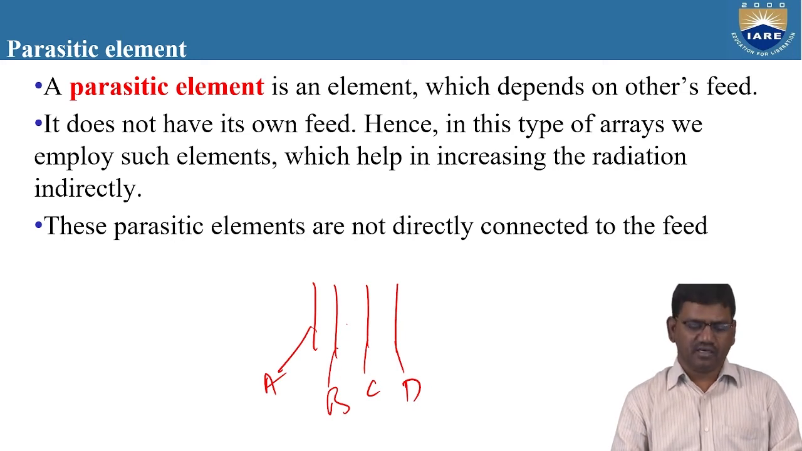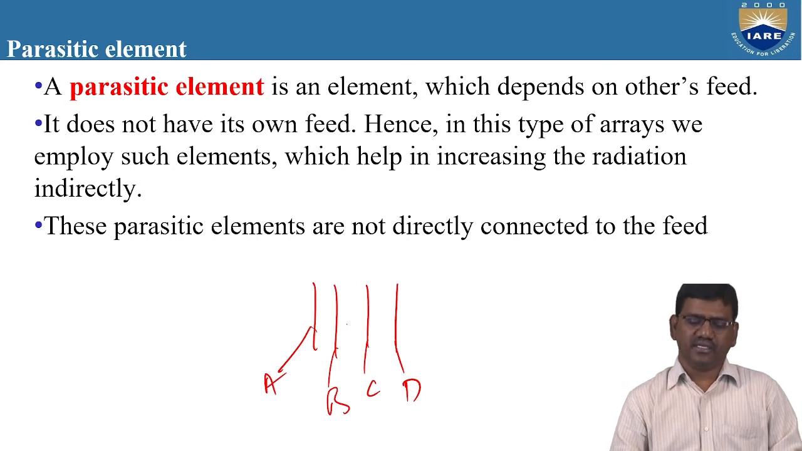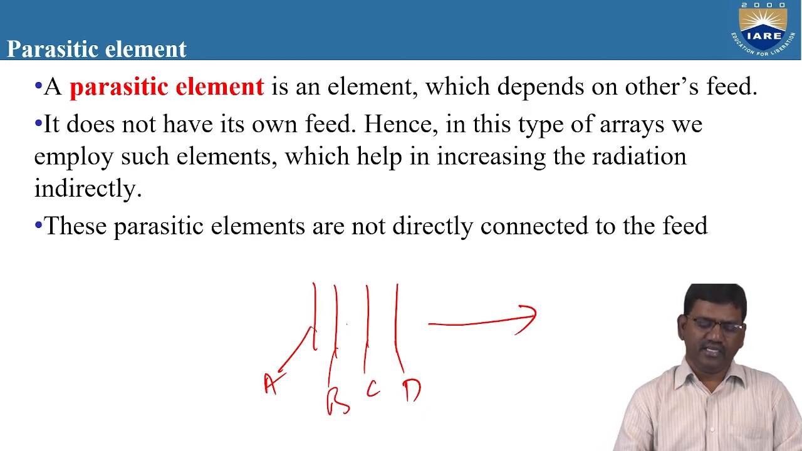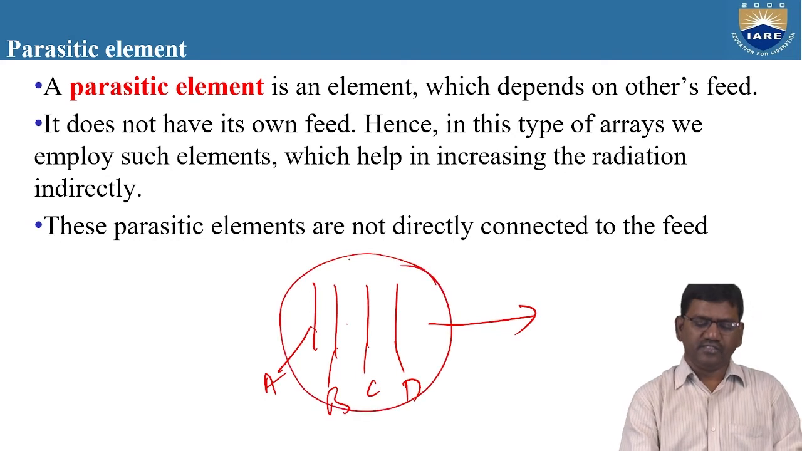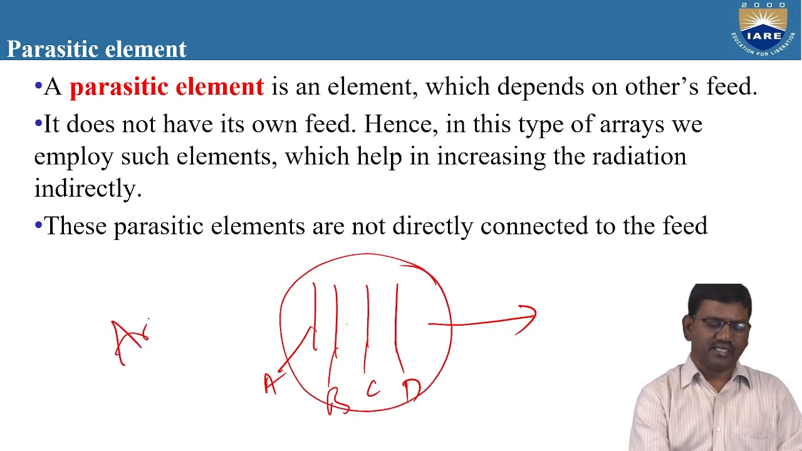These 4 elements are aligned in parallel. As you increase the number of elements, the directivity can be increased to a larger extent. And here, all these elements which are aligned in parallel, we call it an array.